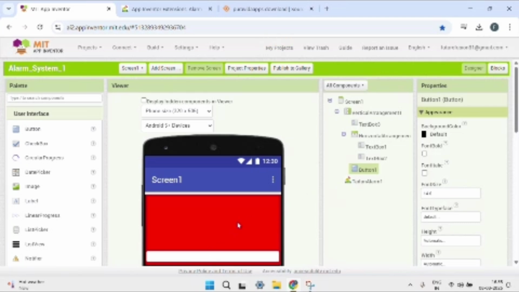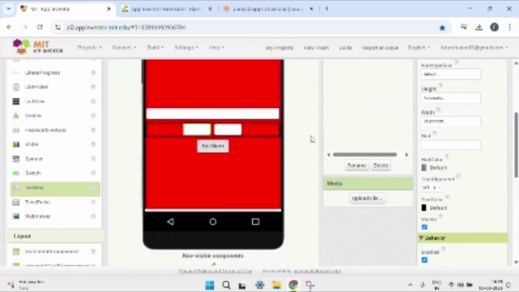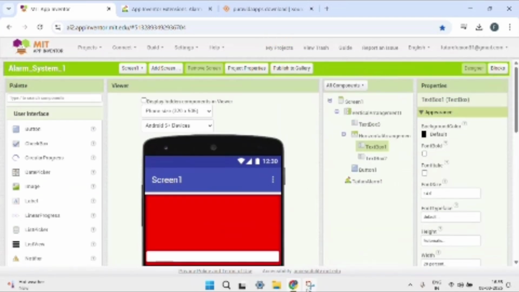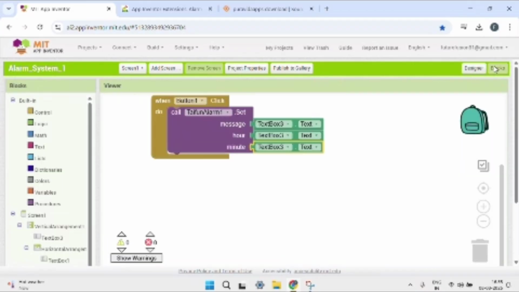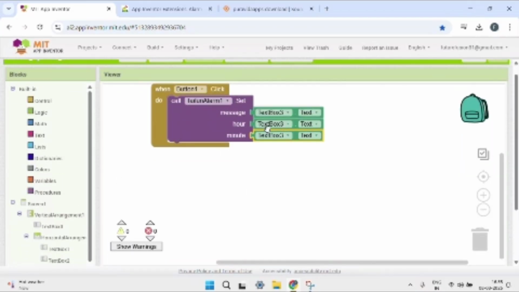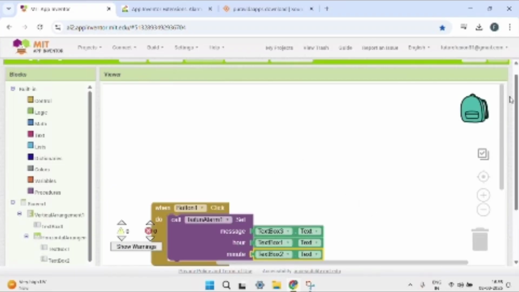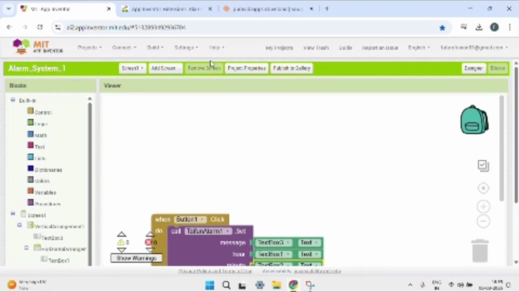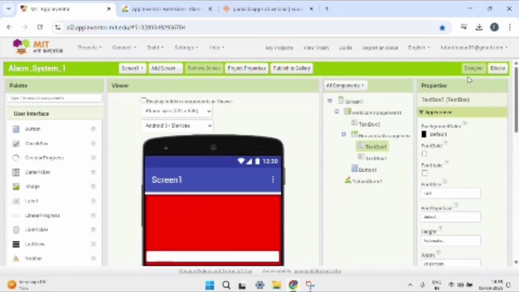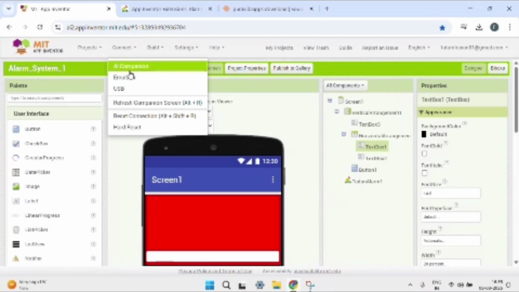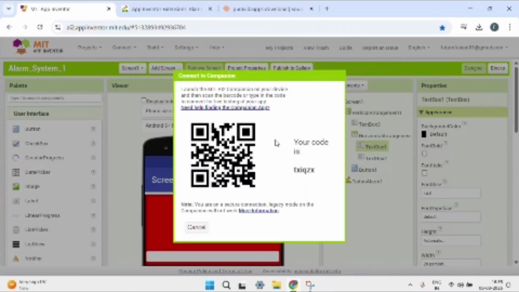Go back to the designer section and check which text box is which. Click on text box 1 and text box 2. Then the coding is done. Go back to the designer, and you will see here my projects, build, connect. Click on connect and search for AI companion.